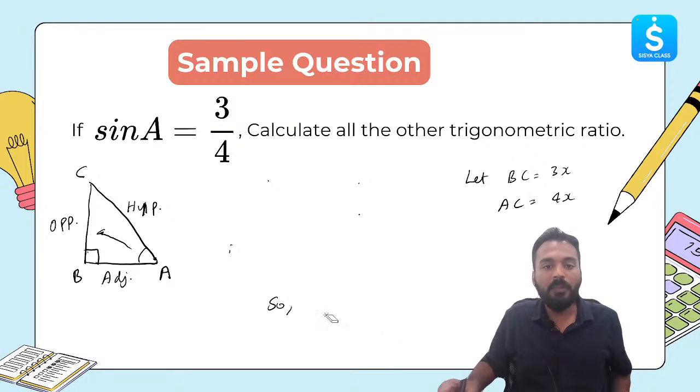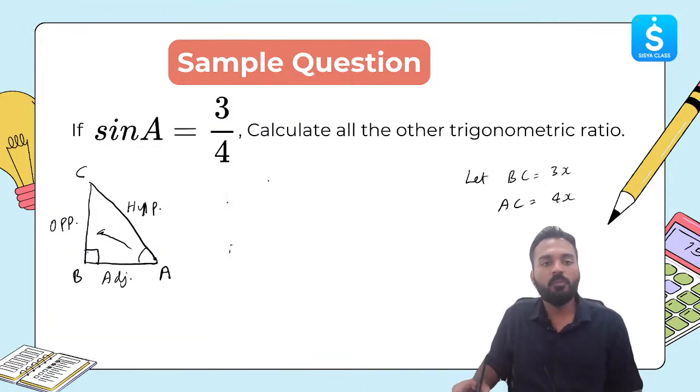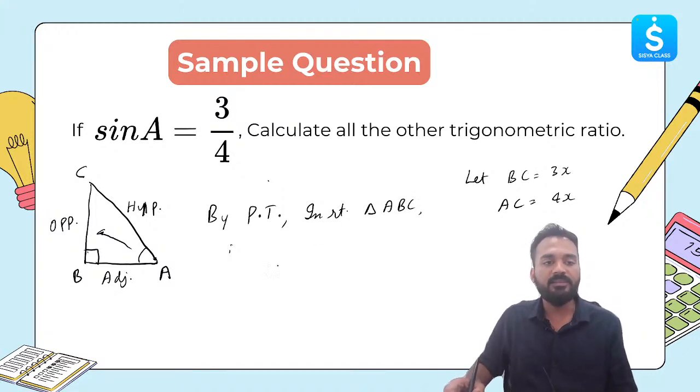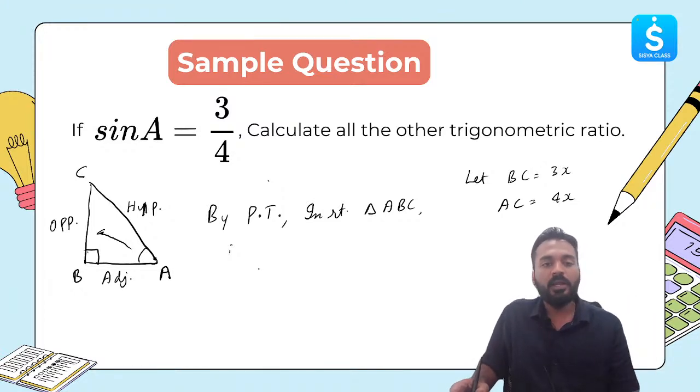Let's quickly use the Pythagoras theorem. Someone typed in the chat box Pythagoras theorem. So by Pythagoras theorem, in right angle triangle ABC, which is right angled at B, we can say that hypotenuse square is equal to opposite side or perpendicular square plus base square. So I will write AC square is equal to BC square plus AB square.